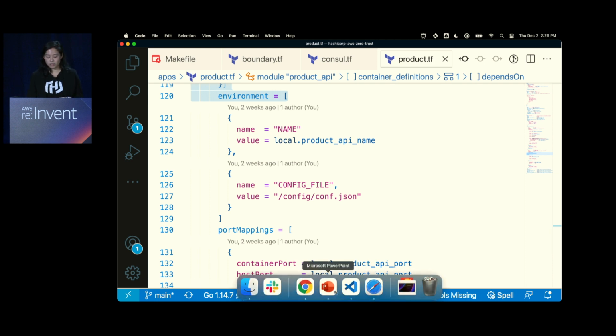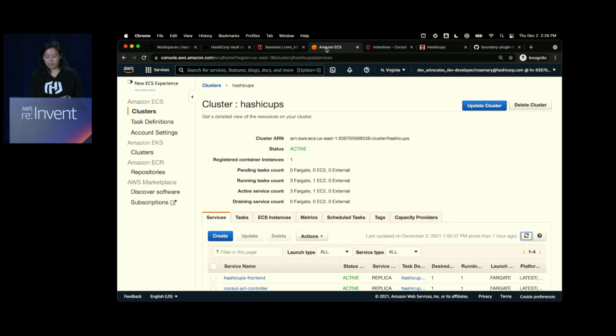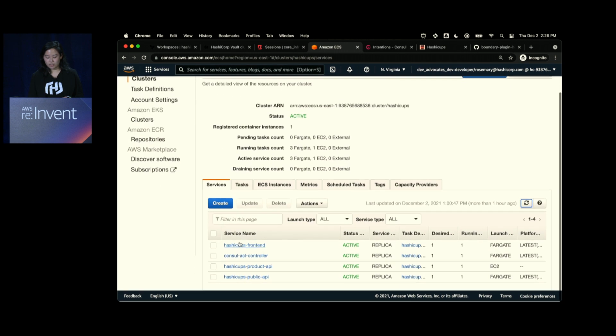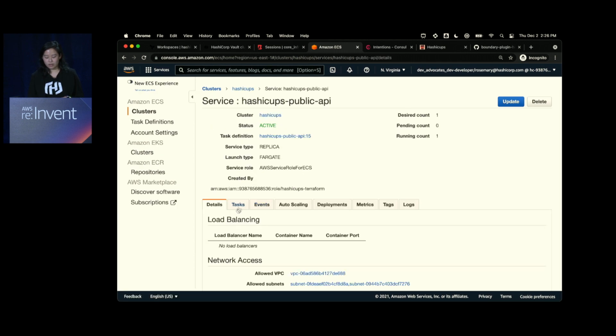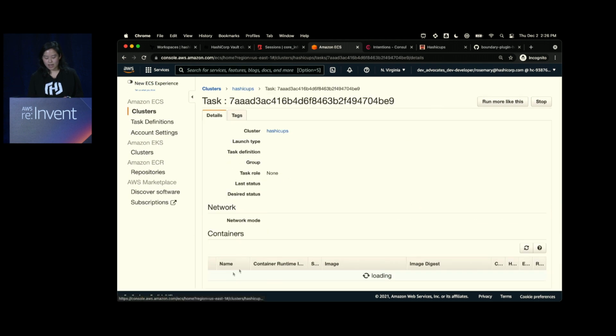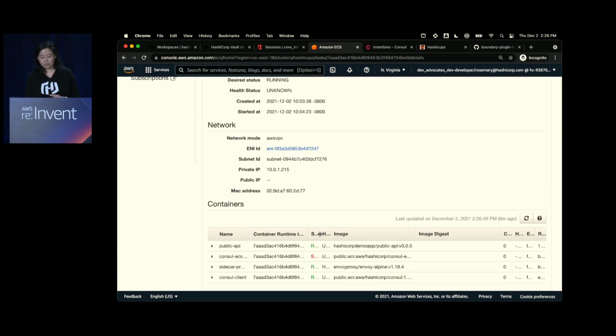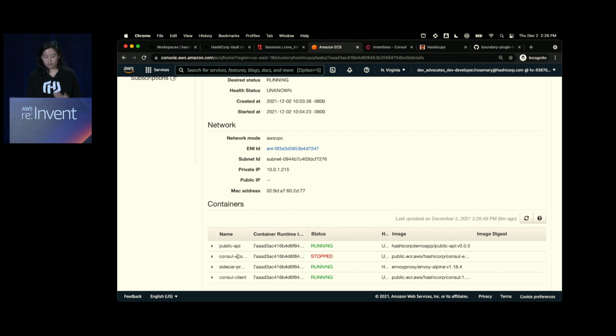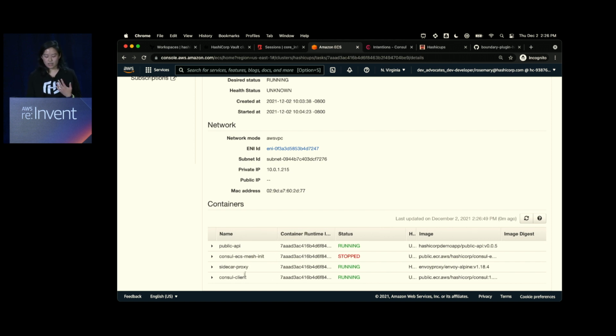So you'll notice this depends on, and for the most part, I don't see anything about the proxy. I don't see anything about the console client. But when you examine this in ECS and you examine the service that's running, we can take a look at this one, for example. We'll take a look at the tasks. The tasks have a number of containers that have run or already run. One of them, let's say, has already initialized the tokens, retrieved information from console, gotten the right information, as well as the sidecar proxy. This is Envoy, and then the console client.